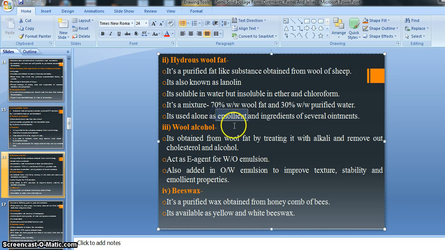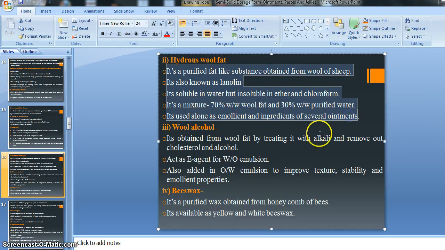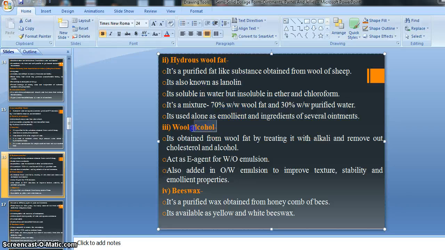So anhydrous wool fat individually acts as an emollient, but it is also used as an ingredient for several ointments, right? Used as a base for several ointments, right? So this is about our anhydrous wool fat. Then afterward, our third one is wool alcohol. So this is another example from the absorption bases, wool alcohol.